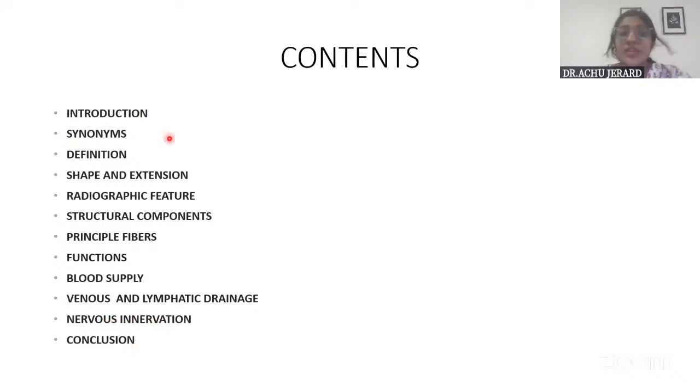So everything about PDL is actually included in this. Because when structure and function is asked, even the blood supply, the venous and lymphatic drainage, and the nervous system which innervates it all come in the structure. So you cannot skip it.